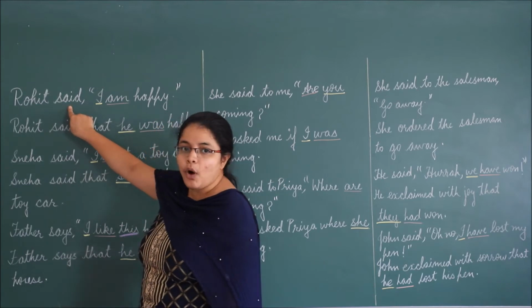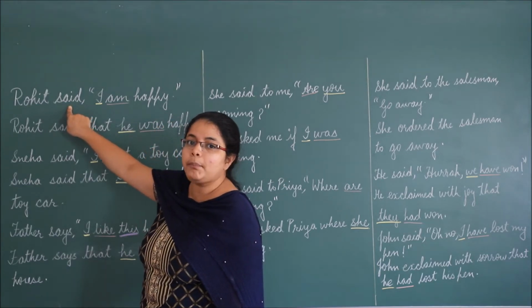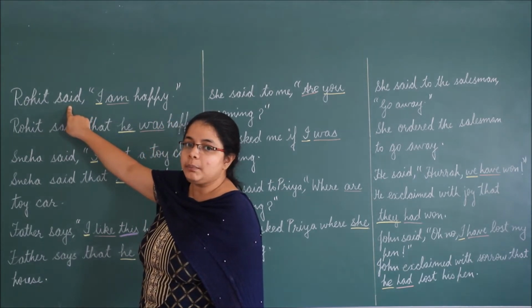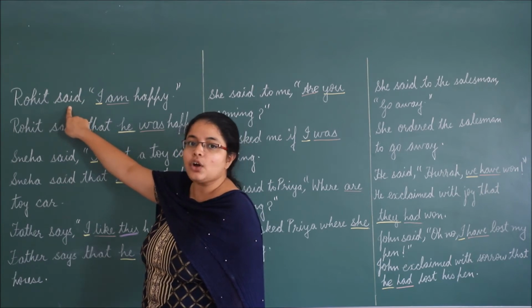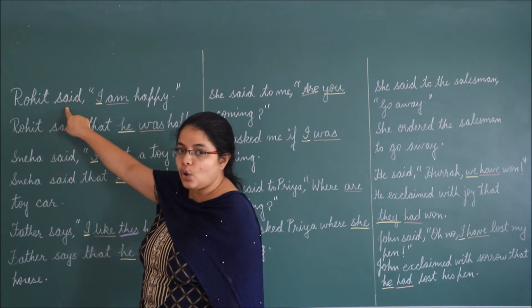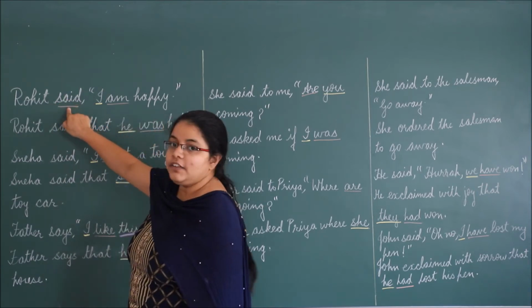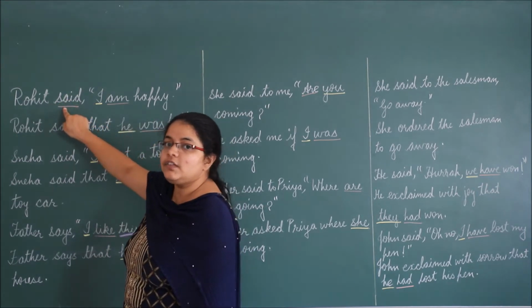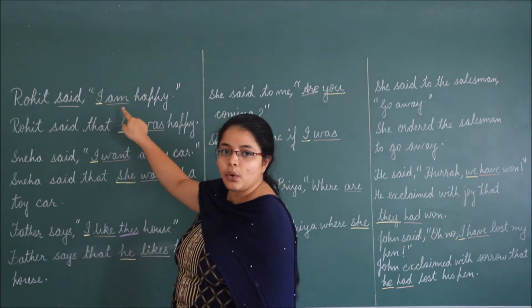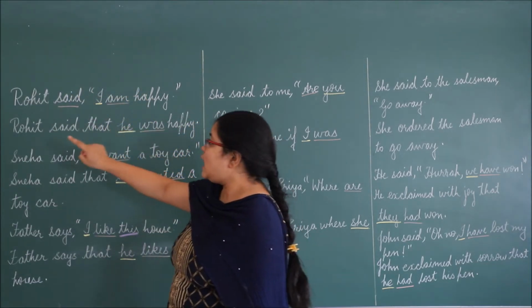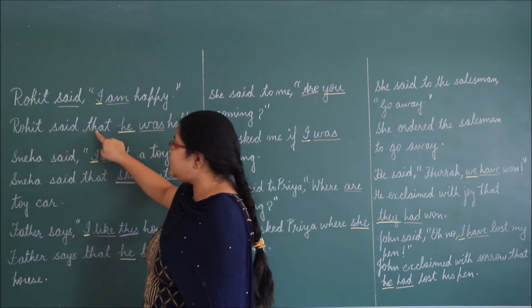Now, the first important thing is to see the reporting verb. Is our reporting verb in present or past? As I told you, if our reporting verb said is in past, then we will change the tense of reported speech. Rohit said that.